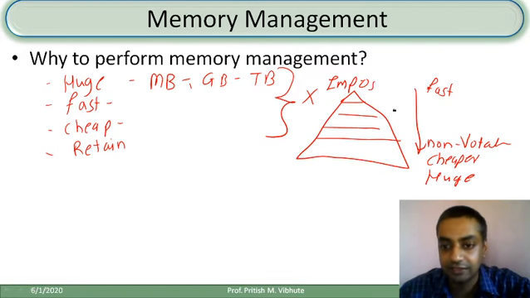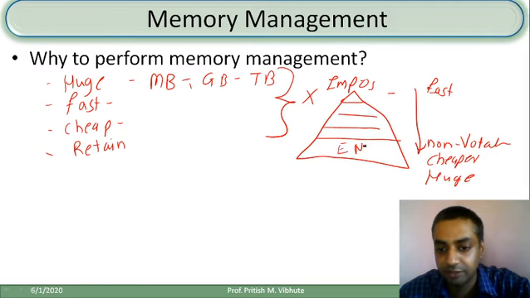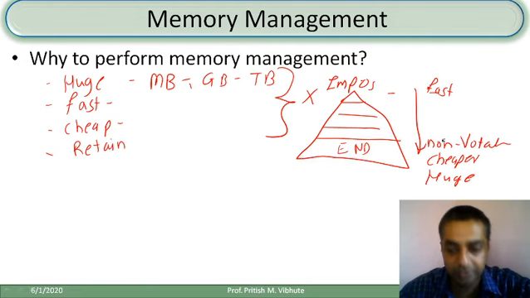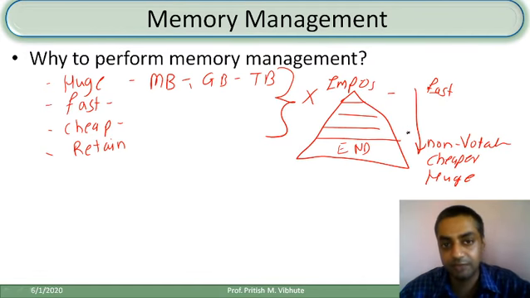So you can see that this memory is smaller in size but faster in operation, and as you travel along this pyramid and reach the end of it, you can see that these memories are comparatively non-volatile, cheaper as well as huge. So that is how it is possible to have all those characteristics in our memory. It is not possible to have those characteristics in a single memory, but rather in a combination of memories. So that is what memory management is all about.